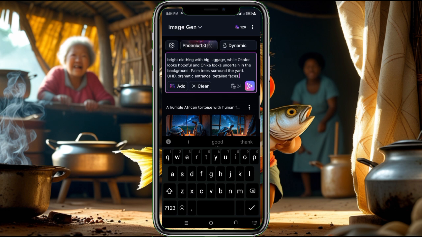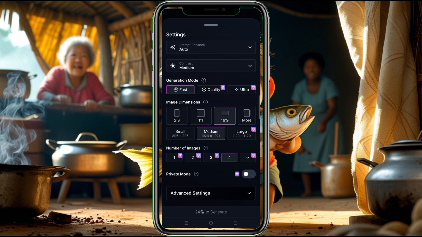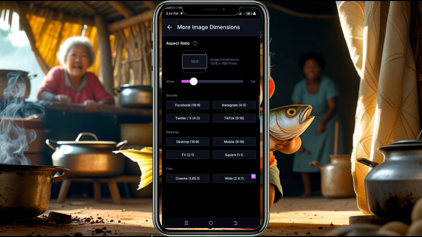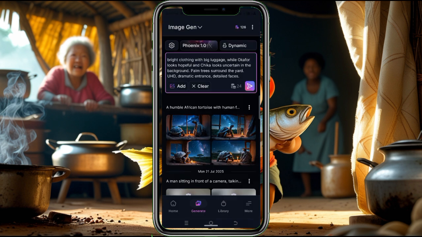Then as far as the settings are concerned, you click on this place. If you are creating long-form videos for YouTube, make sure the aspect ratio is set to 16:9. But if you are creating shorts, you can decide to use 9:16, which is the one used on TikTok. So once your setting is set to 16:9, it is on medium, and this one is on fast, then you can go back to this place.